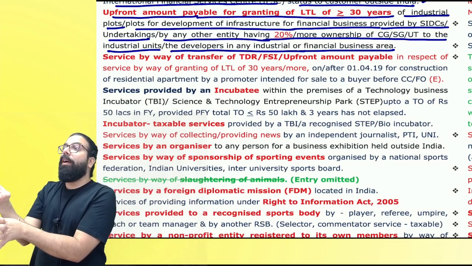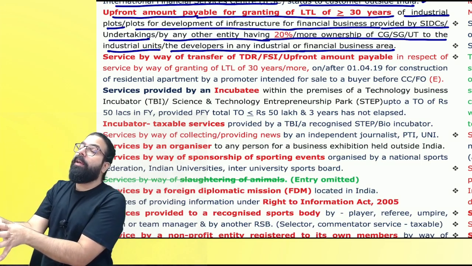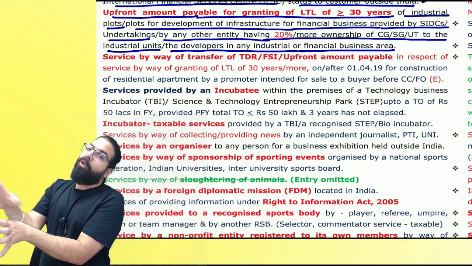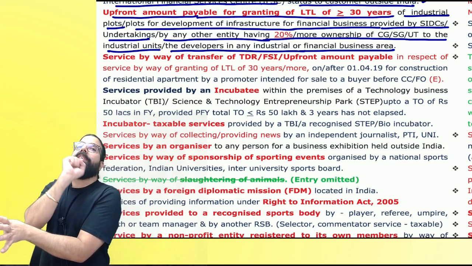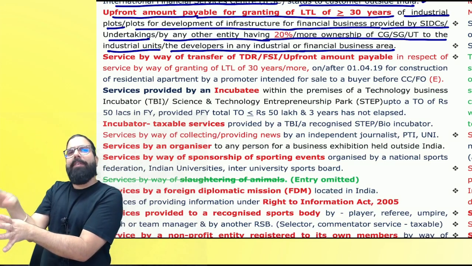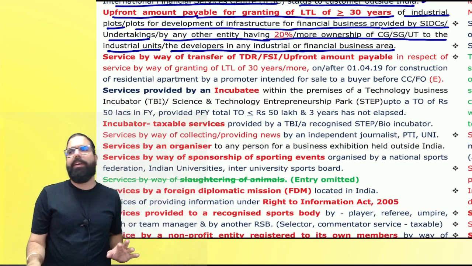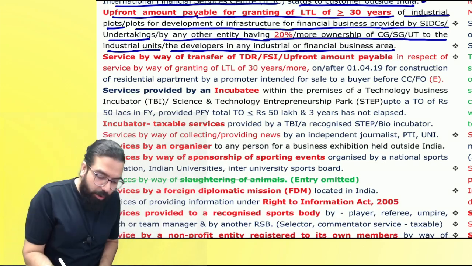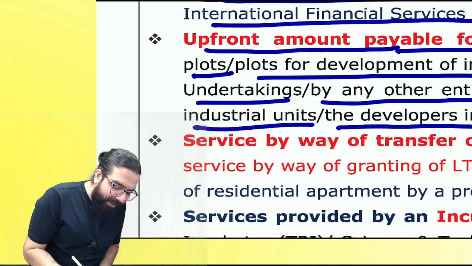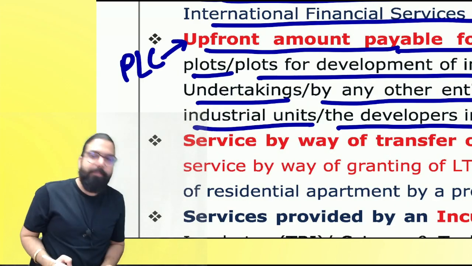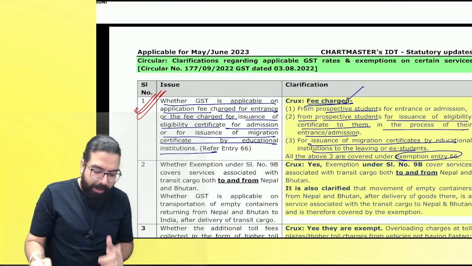So if you want the front side, that's a preferential location, and for that 5 lakh rupees extra is charged. Now if you pay that 5 lakh rupees extra, that is still upfront amount only, and it shall be under exemption. Did you get my point over here? Remember one thing, preferential location charges are also upfront amount, and that shall be exempted.